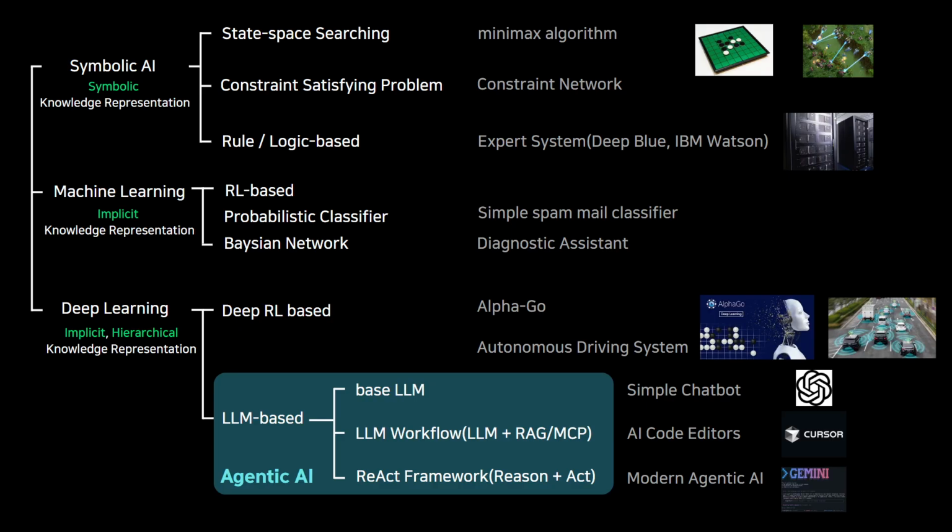Deep learning is a form of machine learning, but its use of deep hierarchical neural networks allows it to learn far more complex implicit patterns from massive amounts of data. In the agent world, this first gave us deep reinforcement learning, or deep RL. This is the technology behind DeepMind's AlphaGo and the core of modern autonomous driving systems. These are incredibly powerful agents, but they are typically trained for one specific complex task. The most recent, and for us the most important, breakthrough is LLM-based control, and these LLM-based agents are usually referred to as agentic AI and are actively researched nowadays.